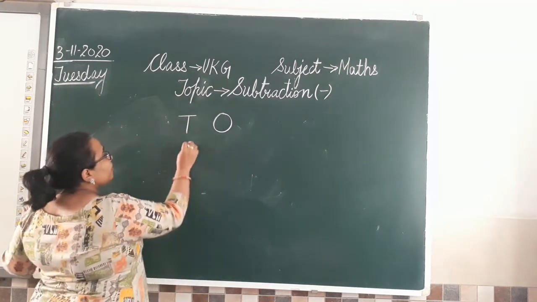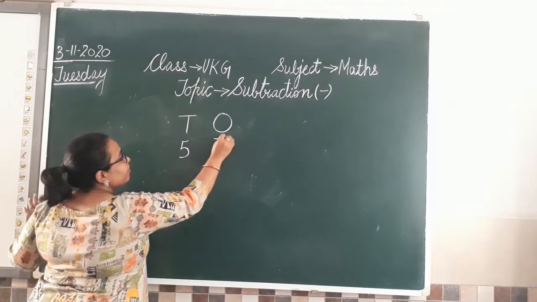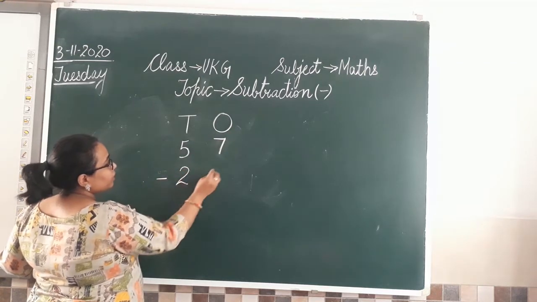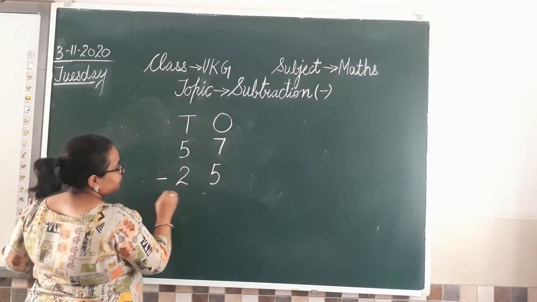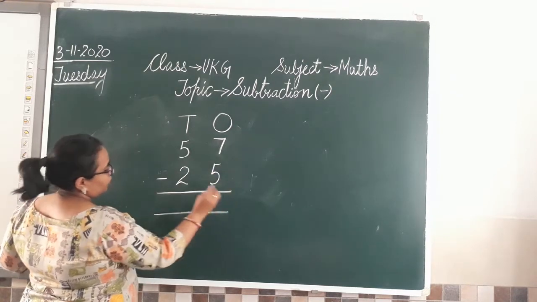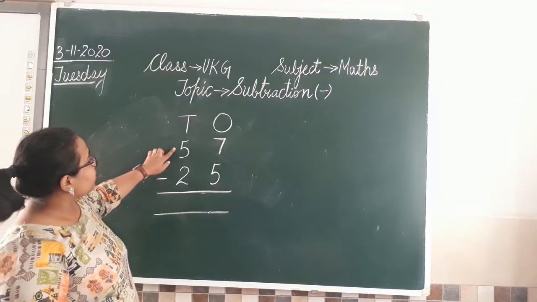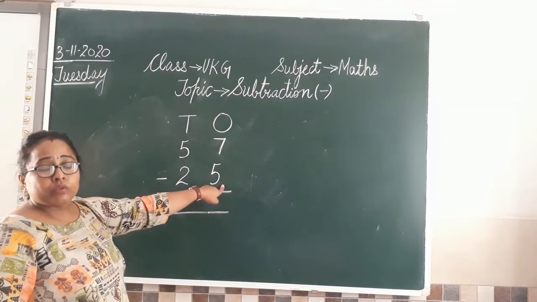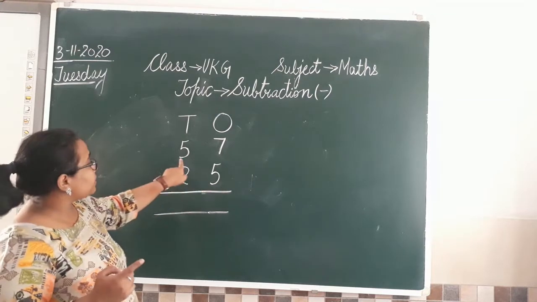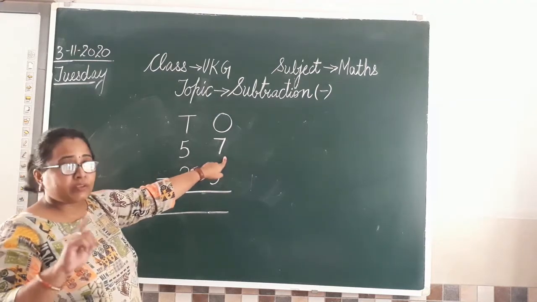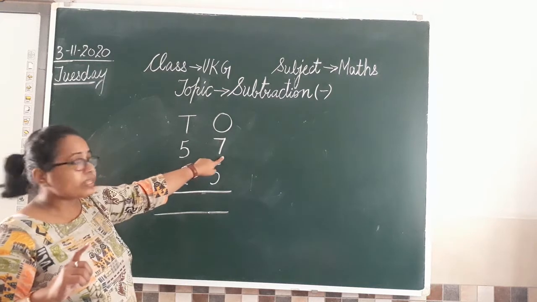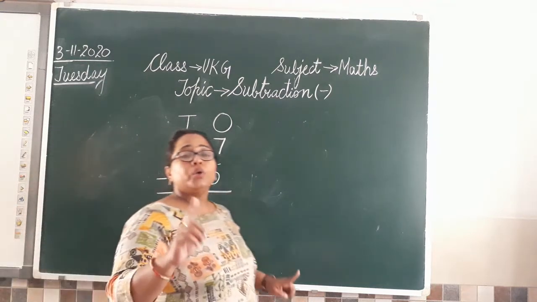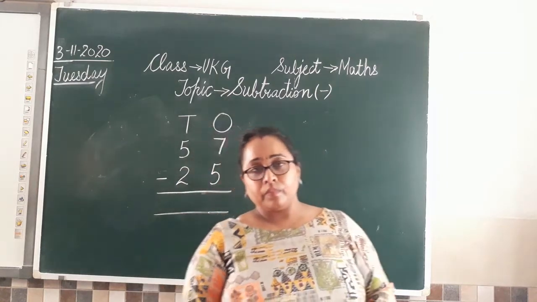So number we have is 57 minus 25. So the number given to us is 57 minus 25. So when you are reading these numbers, मैंने बोला है ना 57 57 नहीं, direct 57 minus 25. This is how you will read your sum.